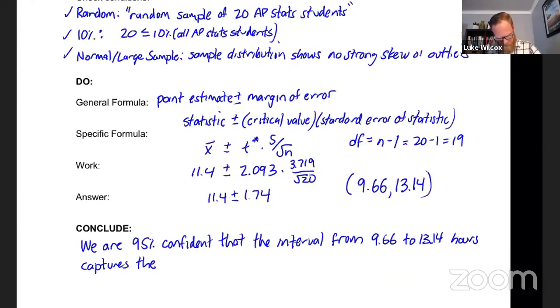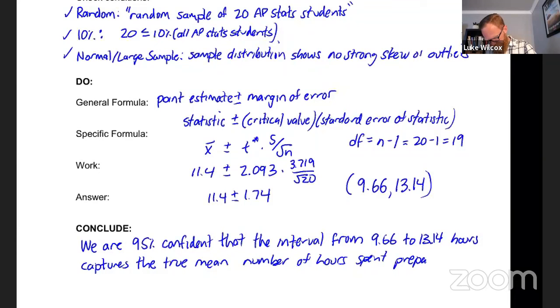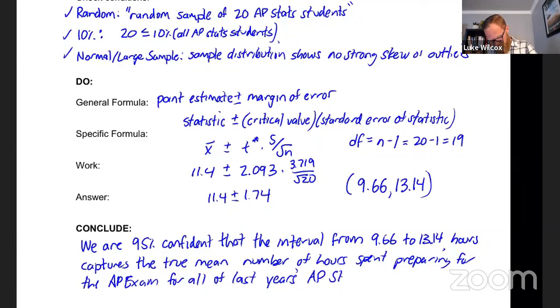So I'm going to say the true mean number of hours spent preparing for the AP exam for all of last year's AP Stat students.